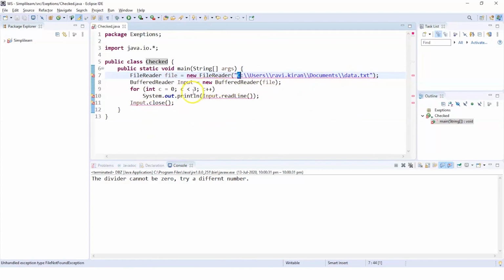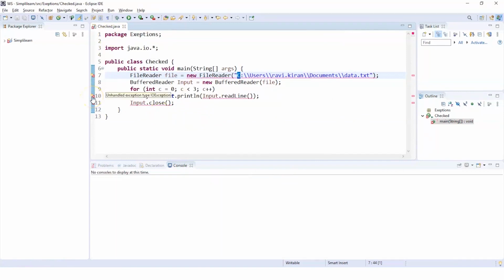We are going to access the starting 3 lines of this file, and when we try to run this program, we will face some major exceptions, which are unhandled exception type IOException, and again the same exception, and here FileNotFoundException. So these exceptions are errors.